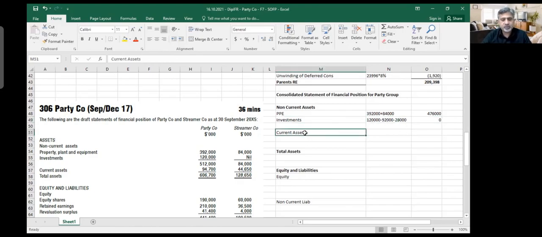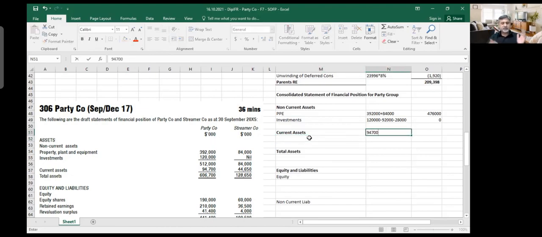Now, you come to your current assets. Sometimes they tell you that you have receivables and inventories separately. In this particular question, they are telling me that current assets are 94,700. They have told you straight that current assets are 94,700, which means that it includes inventory and it includes receivables. There is no intragroup receivable mentioned. Intragroup trade happened, parent sold to subsidiary, but they do not say that the subsidiary has an outstanding invoice or whatever. We have not been given that, so we will ignore that part. What we need to do here: 94,700 is parent plus 44,650 is subsidiary, so we'll take the total of these two numbers.